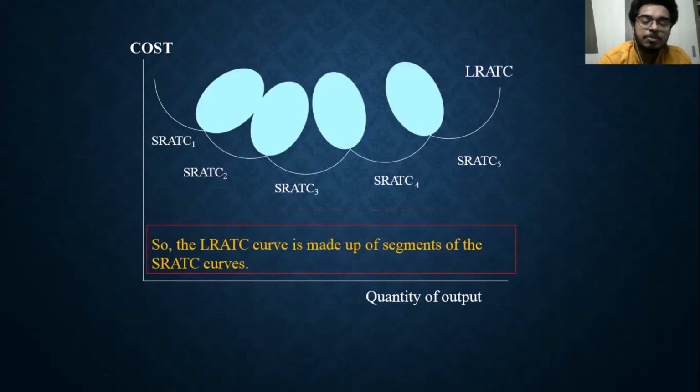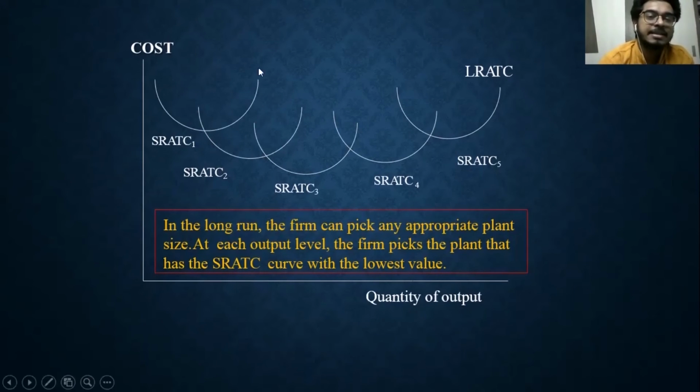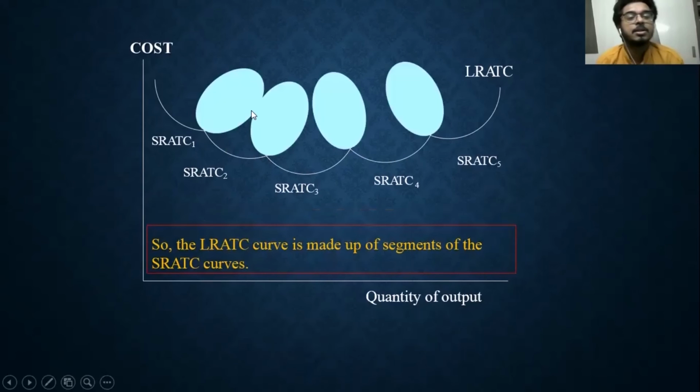We ignore these parts because these are inefficient ones. No one will produce here, they will rather produce here, isn't it? For this particular output, no one will produce at SRATC3, they will continue with SRATC2, right? So these parts are irrelevant for us because these are not optimal decisions. So I will just completely eliminate them, and this is the long run average cost curve.